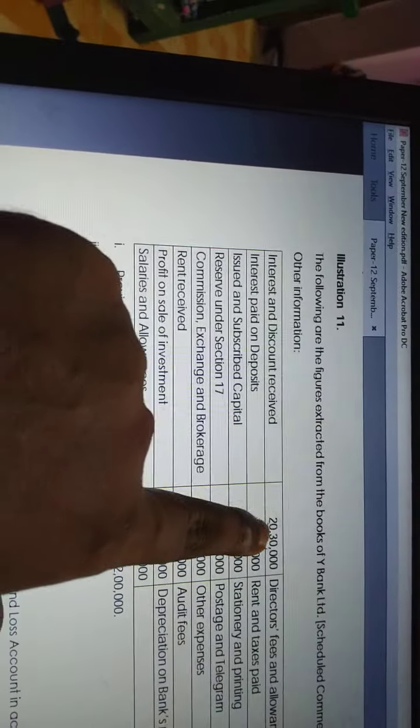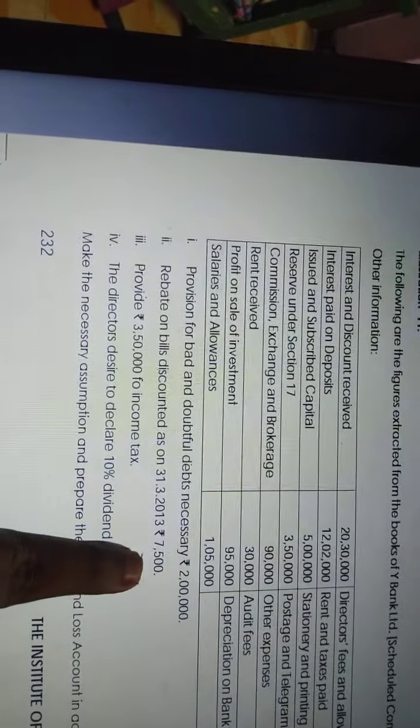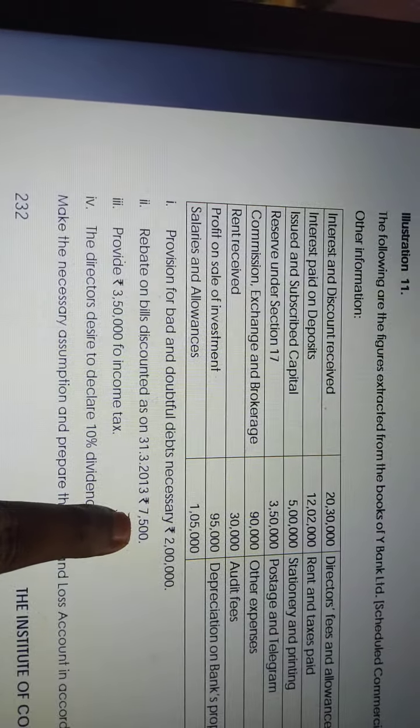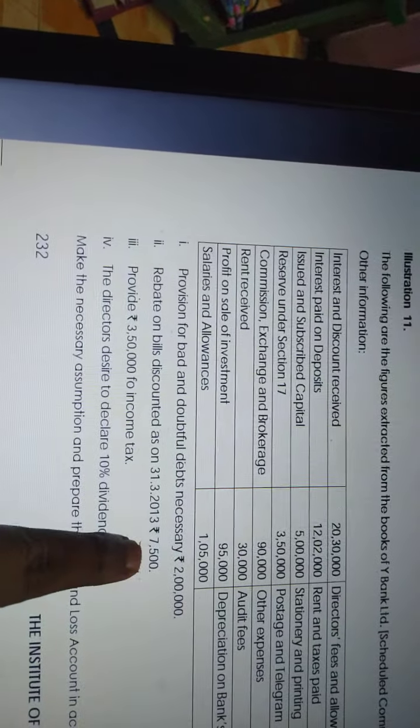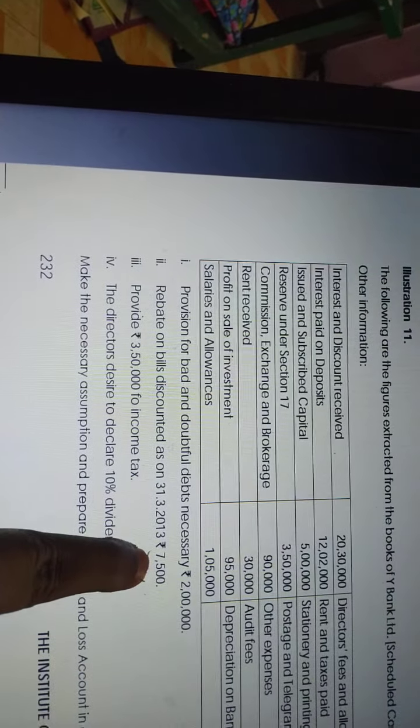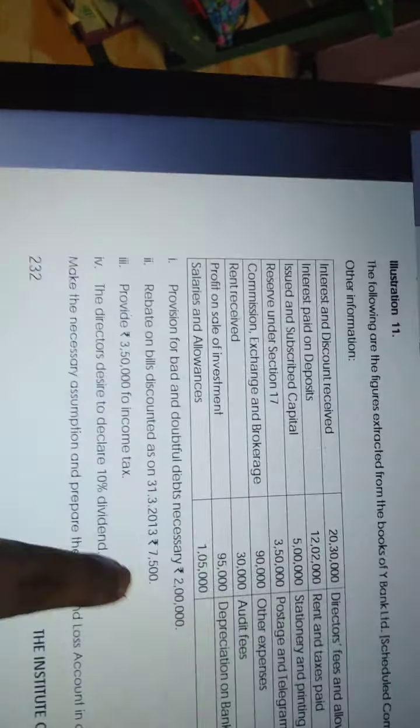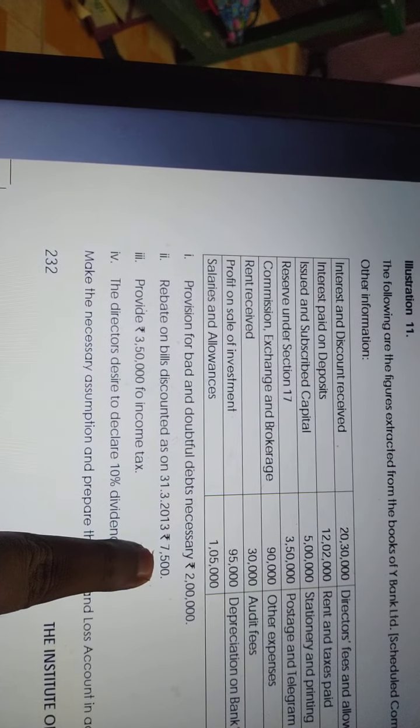Out of the total interest and discount of 20,30,000, we have to reduce this 7,500, because it belongs to next year's income. Assuming the 20,30,000 includes this 7,500, I have to reduce it.